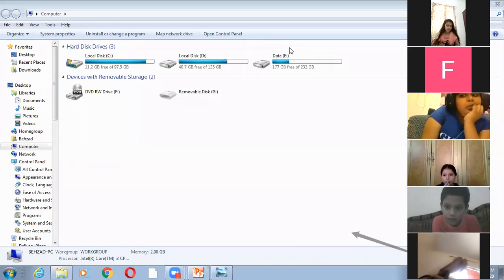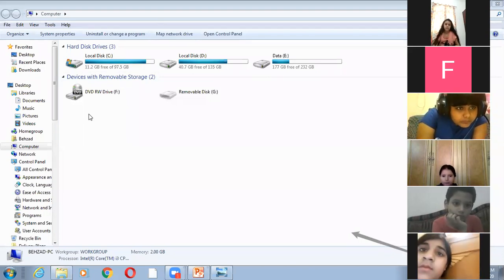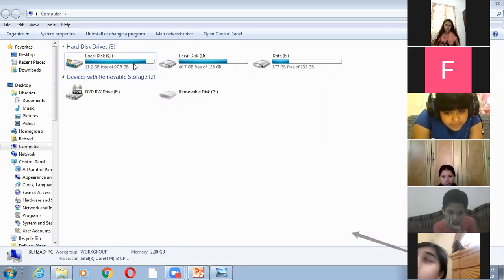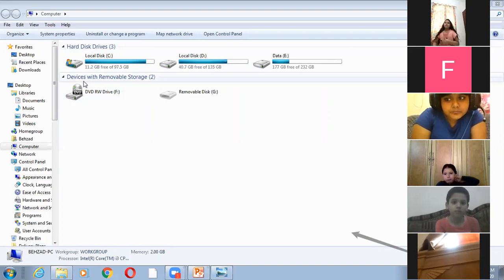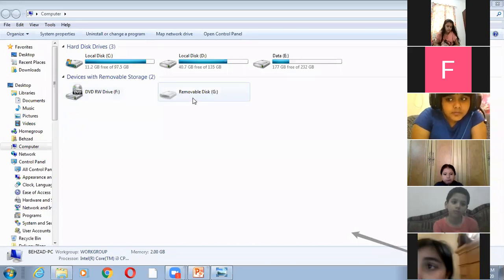When you double click this icon, you will get the computer window. Now the window is open on my screen. This is called the computer window. Within the computer window, different icons can be seen, like local disk C, D, E, or devices, DVD writer, DVD RW, and removable disk. So what are these icons? We will study about them.